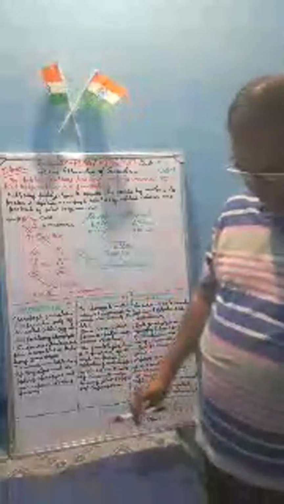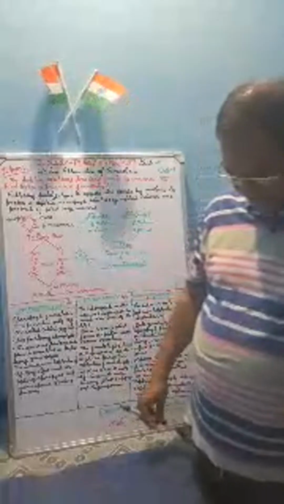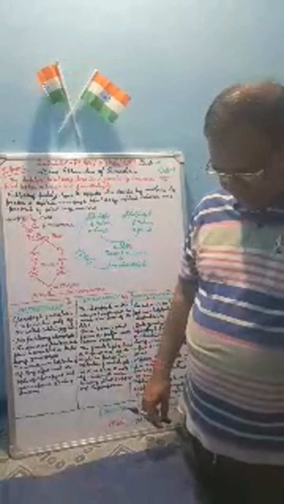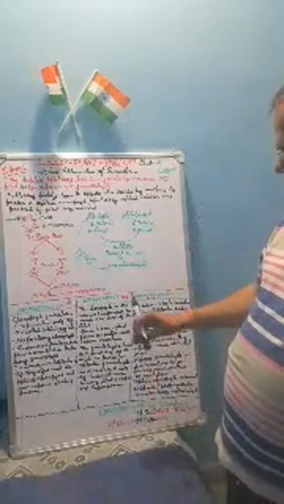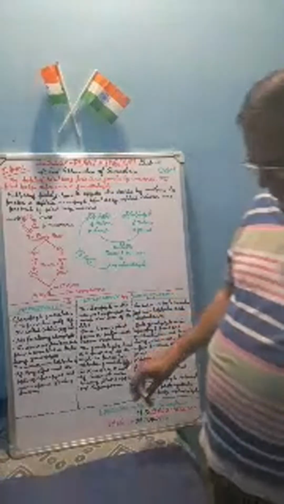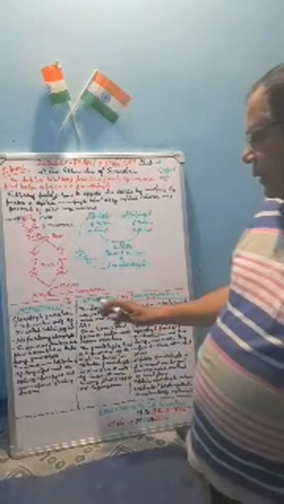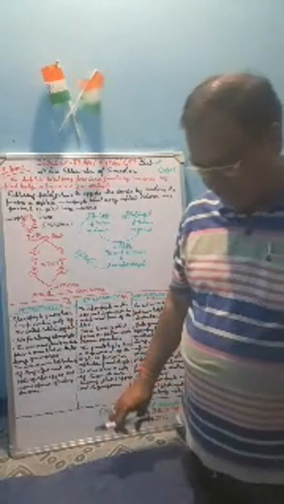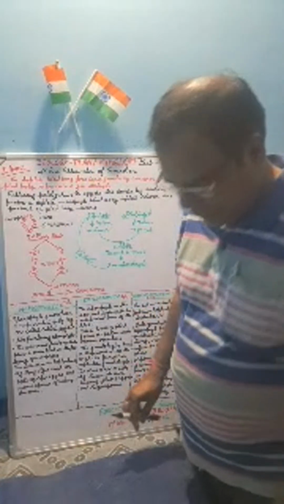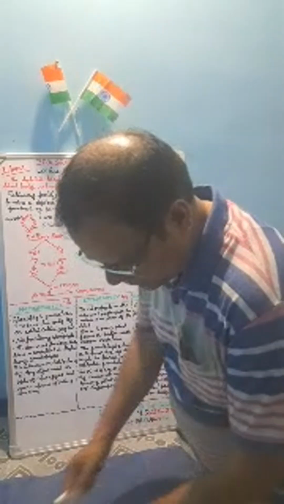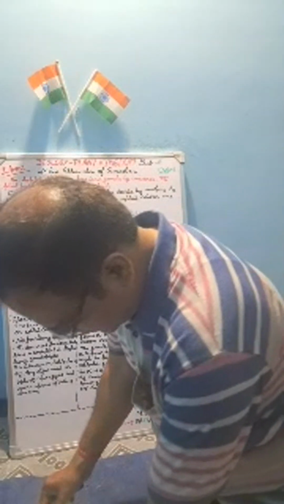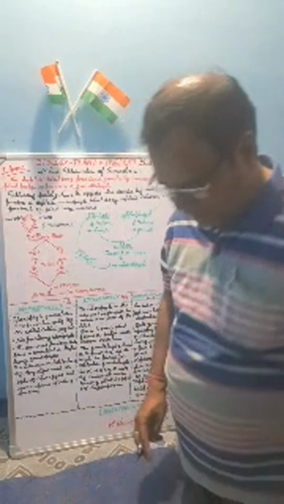Next, we are going to discuss the kinds of this life cycle. Three main types of life cycles are found in the plant kingdom, like in gymnosperms.